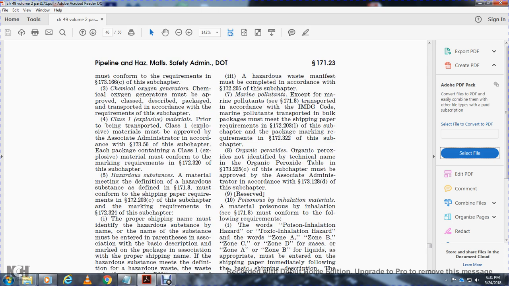Class 1 explosive material prior to being transported: Class 1 explosive materials must be approved by the Associated Administrator in accordance with 173.56 of the subchapter. Each package containing Class 1 explosive material must conform with the marking requirements of 172.320 of the subchapter.